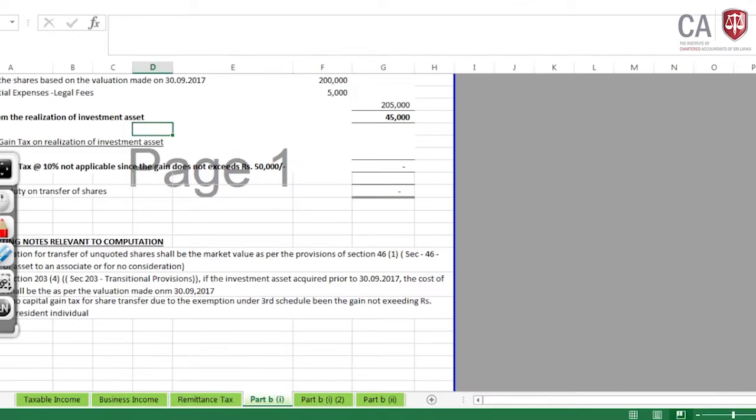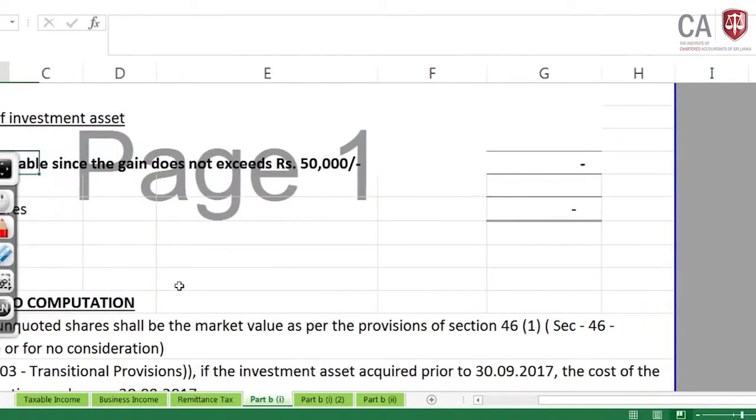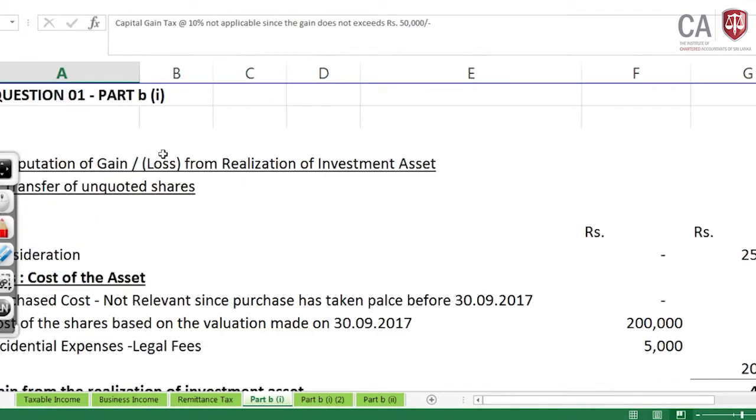I think it's visible. Then capital gain tax on the realization of the investment asset. What is our investment asset? Transfer of unquoted shares. It is the transfer of the unquoted shares.